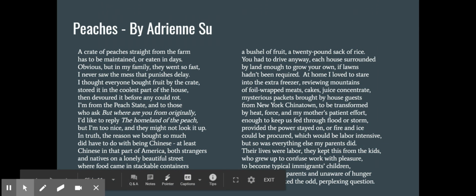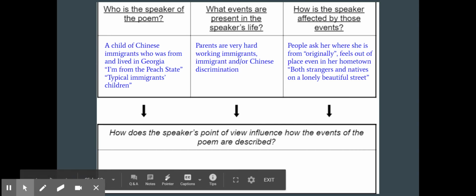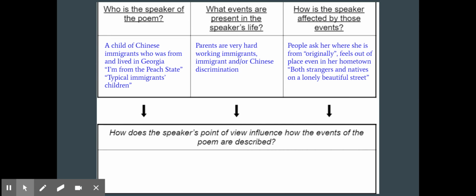So how is she affected by these events? Again, I'm looking back through and thinking about finding those quotes. Well, people ask her where she's from originally, and she feels out of place. And I've put that quote, both strangers and natives on a lonely, beautiful street. Again, remember to pause as you need.